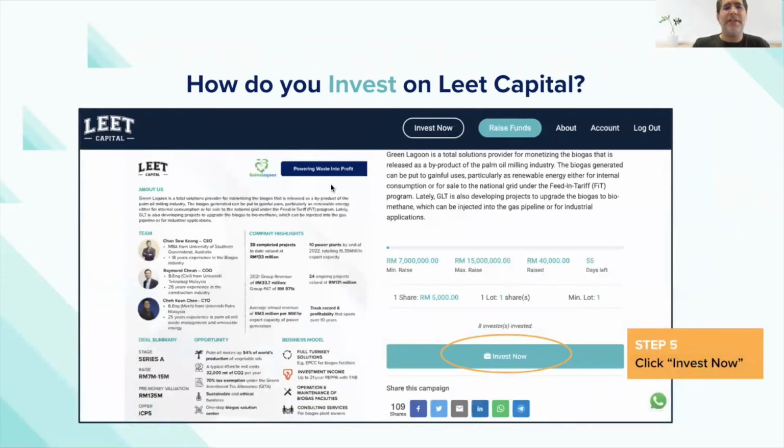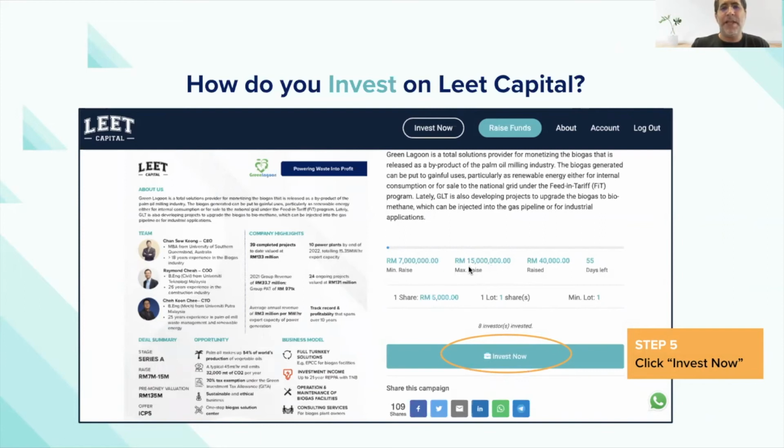And this is where you're going to get all the information about the campaign, being the one-pager, the pitch deck, the term sheet, the agreements, the subscription agreement, whatever they are disclosing, even in terms of their audits, will all be listed here at the bottom. And if you are okay with this deal, you click Invest Now.